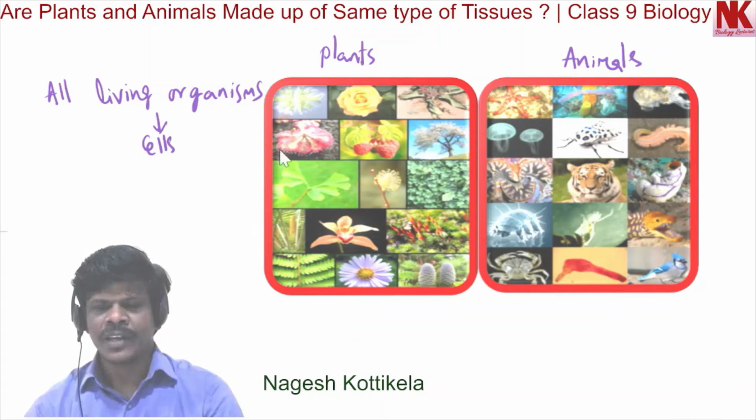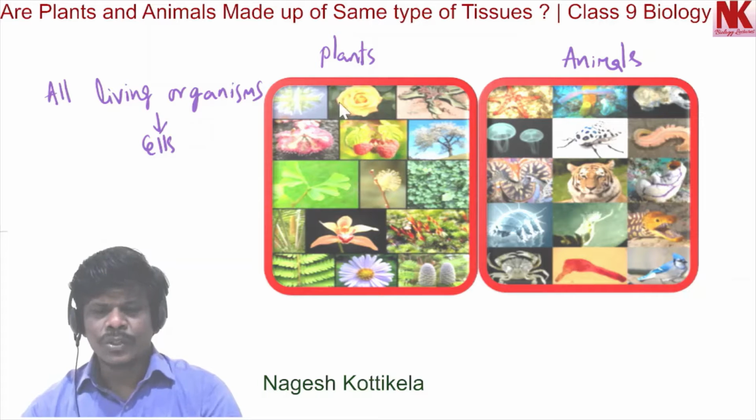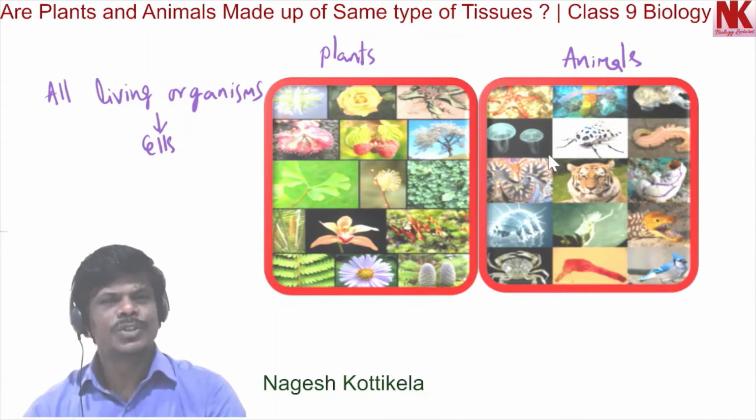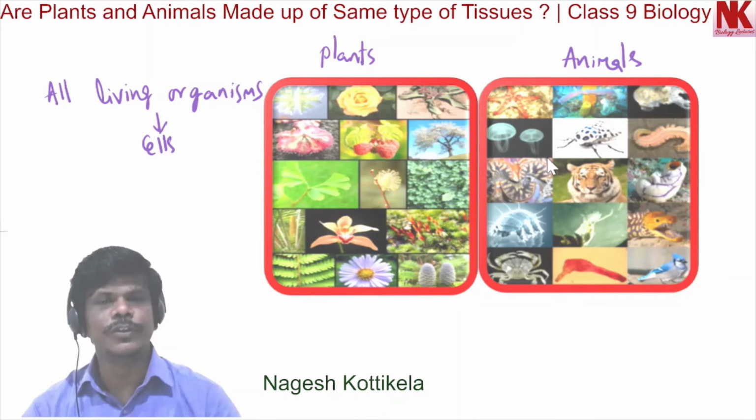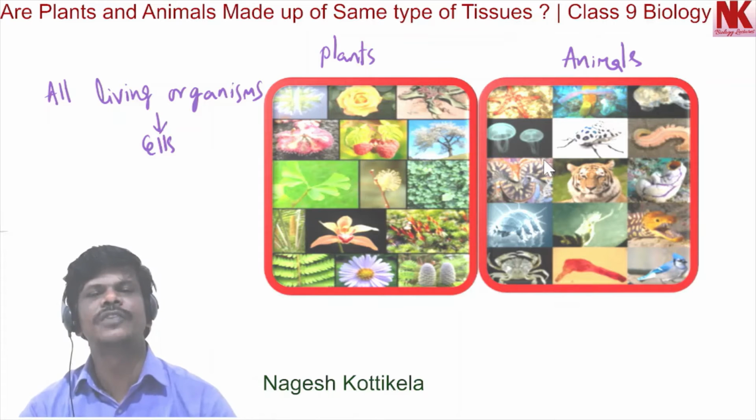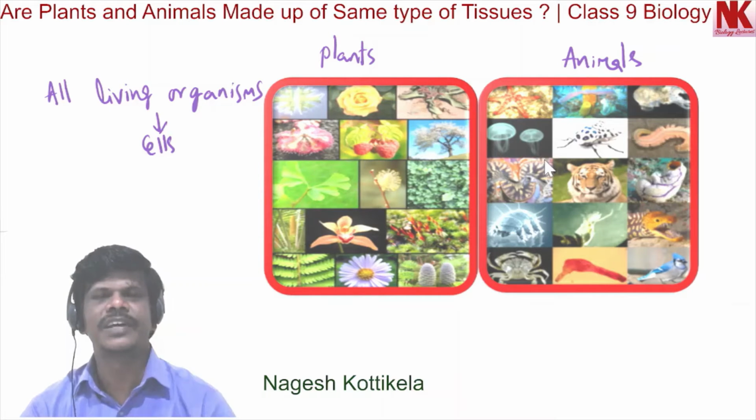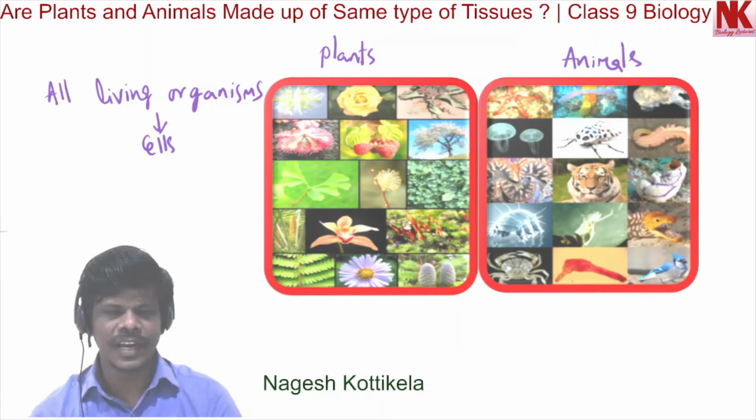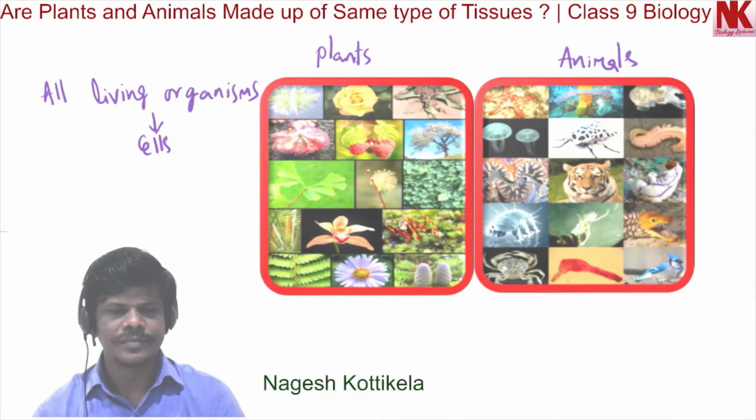Now, do these plants and animals have the same type of tissues, or do they have different tissues? If they are different, what are the differences? Let's discuss all these aspects in detail.